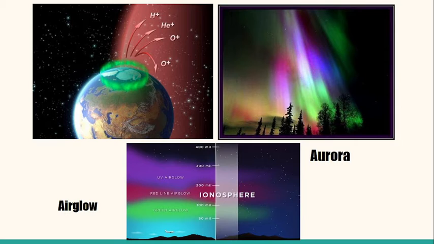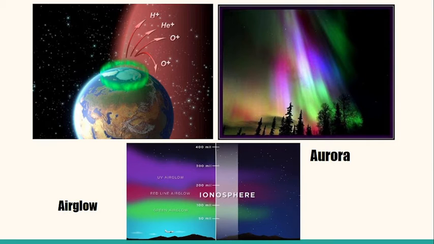Both poles of the Earth brighten due to the interaction of atmospheric constituents and energetic particles. Similarly, the lower or equatorial latitudes of the Earth also glow because of the interaction of atmospheric compositions and some energetic radiation from the Sun.